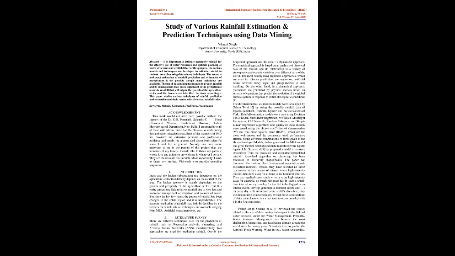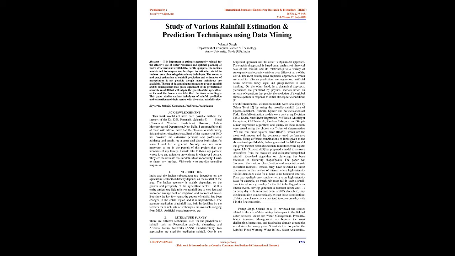1. Introduction. India and the Indian subcontinent are dependent on the agriculture sector, which directly depends on the rainfall of the area. The Indian economy is mainly dependent on the growth and prosperity of the agriculture sector. But this entire agriculture field relies on rainfall due to very little and improper arrangement of irrigation and sources of water. But in the last few years, the pattern of rainfall has changed in the entire region and it is unpredictable. The accurate prediction of rainfall may help farmers in deciding, for which lots of techniques are available, ranging from MLR, artificial neural networks, etc.